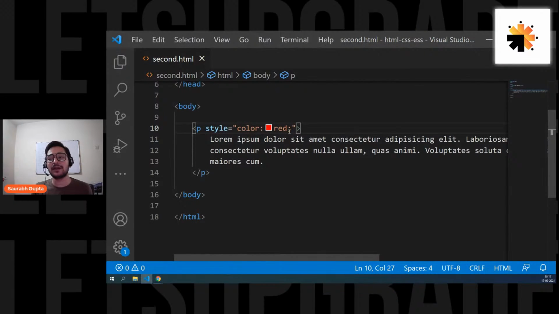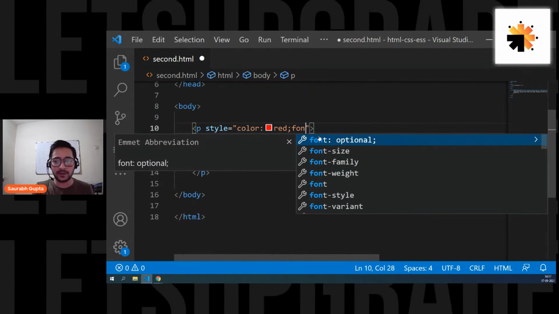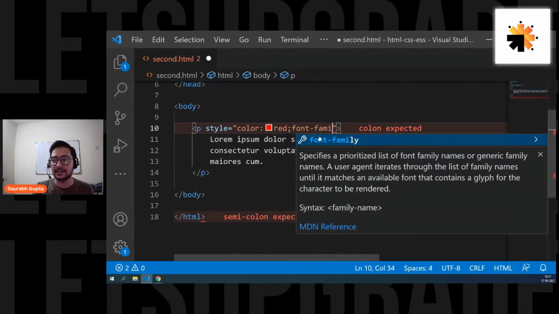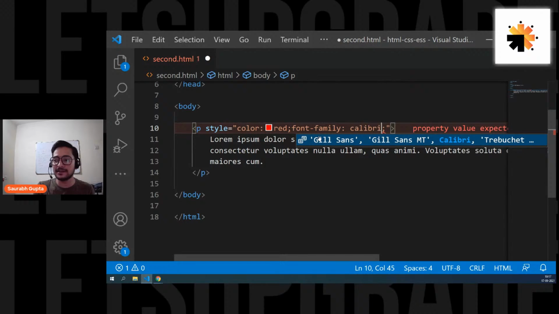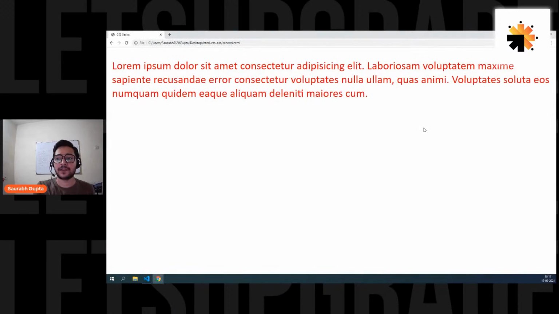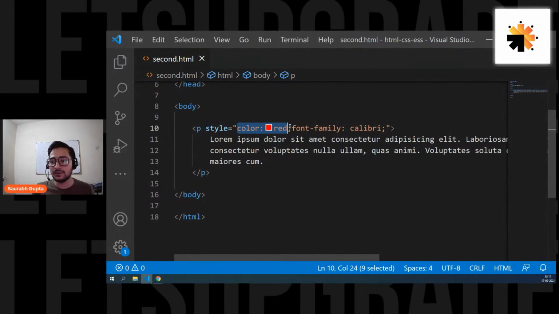Now, if you want to apply one more property, just go after the semicolon and write one more property. Let's say font-family is one property: property, colon, value. Give any font family that is available in your PC. For now, I'm going to give it Calibri. Save it, and here we go. Now the font family is also changed. So you can see property, colon, value, semicolon, and then the next property, colon, value, semicolon, and you can continue with as many properties as you want to apply. Is that clear, everyone?